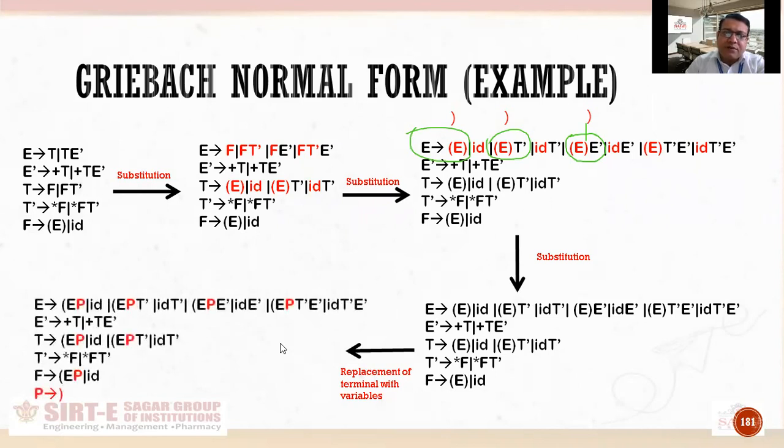At each and every place where right parenthesis was creating a problem, I have taken a new variable with the name P. So now, at last, you can see I have produced the right parenthesis from P. From the variable P I have produced the right parenthesis. So this grammar is complete. Now if you check each and every production of this grammar, it is in GNF, because every production is either a terminal or a terminal followed by a string of variables. So I hope you've got the solution of this problem. Thank you so much.